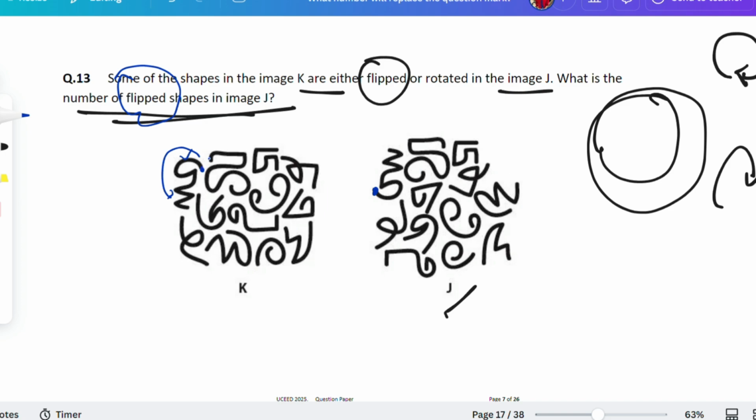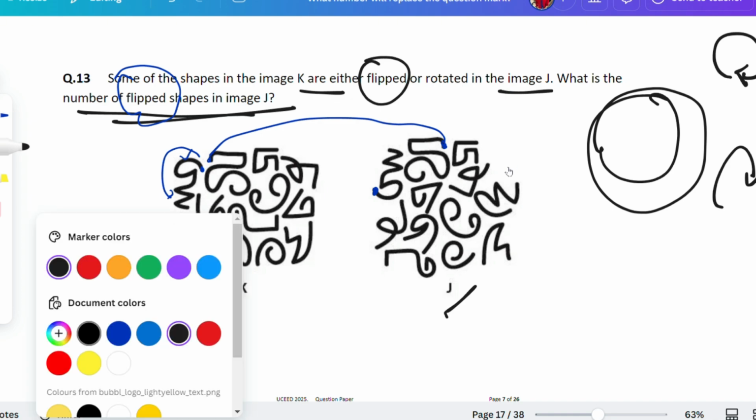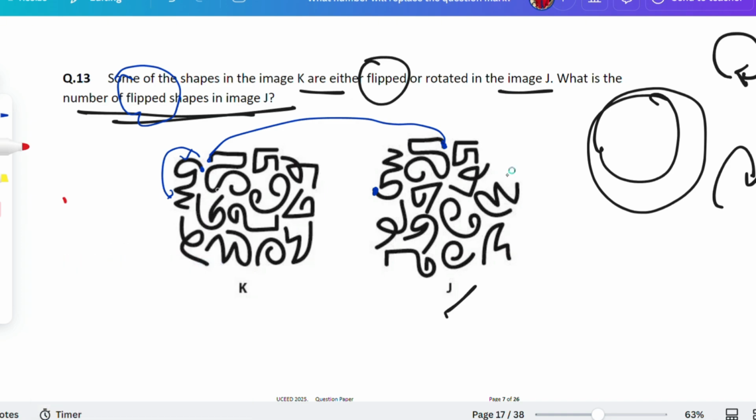If you'll see here, it cannot come here at the end. How will it come here? See, this one cannot come here, na guys. I'll be using a red pen. So that means if it will be rotated, it will be coming again with the same part. It cannot be here. That means this part is flipped. This particular part is flipped. Now let's see with this one.